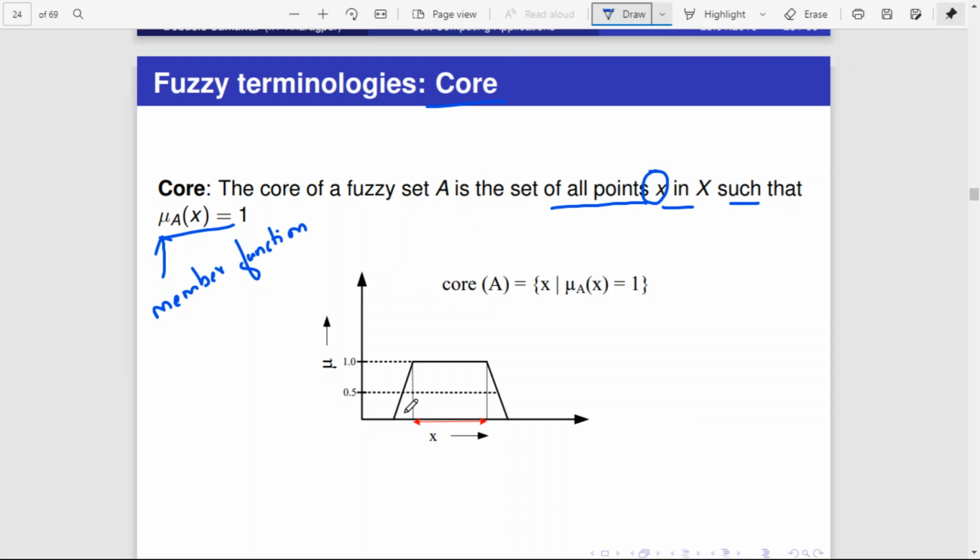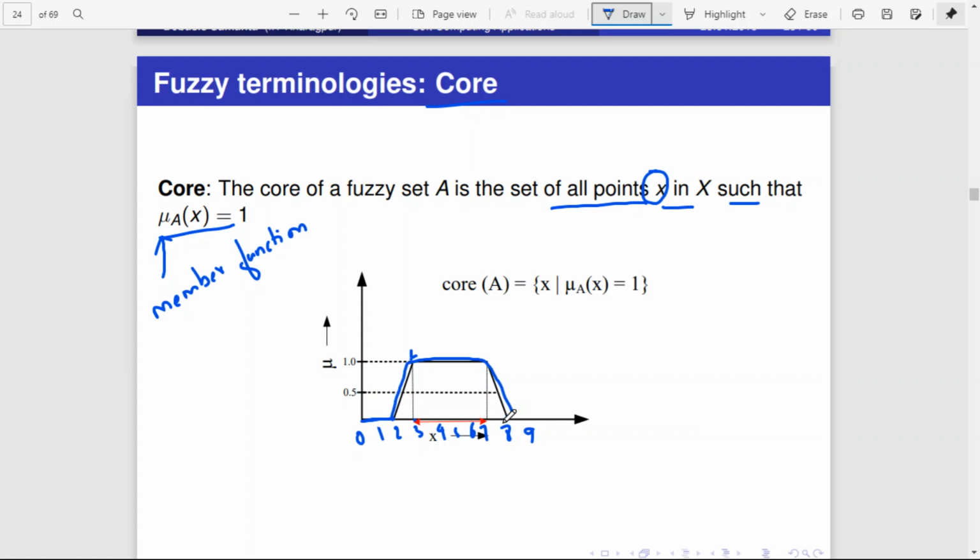Okay, so here is a simple example. Say assume this is the result of a membership function. These are the values of x: 0, 1, 2, 3, 4, 5, 6, 7, 8, 9, and so on. This is how the membership function behaves. For 0 it is 0, for 1 it is 0, for 2 also it is 0. But for 3 it is 1, for 4 it is 1, for 5 it is 1, for 6 it is 1, for 7 it is 1, again for 8 it is 0.